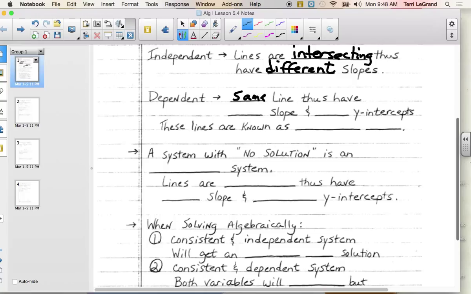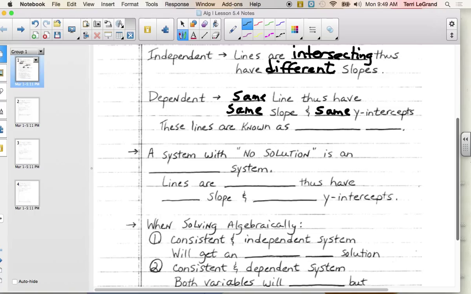If there's infinitely many solutions, one line is lying on top of the other, and every one of their points is intersecting. Well, if they're the same line, what would be true about their slopes? They'd have the same slope. And what would be true about their y-intercepts? They'd have to be the same also. In other words, they have the same equation. If they're the same line, they literally have the same equation.